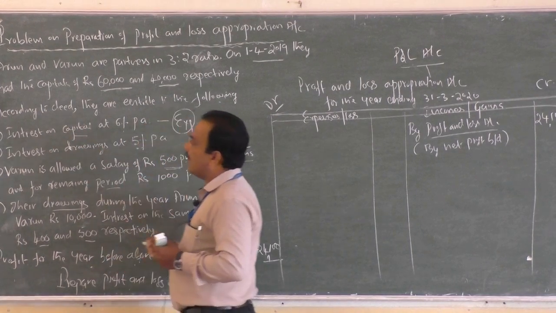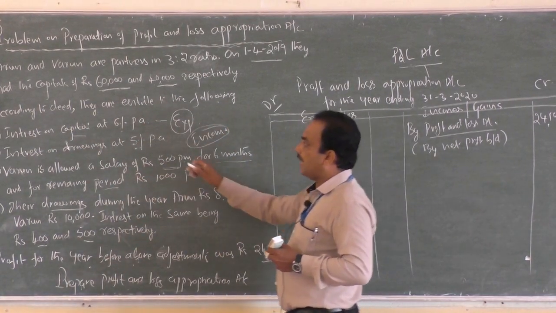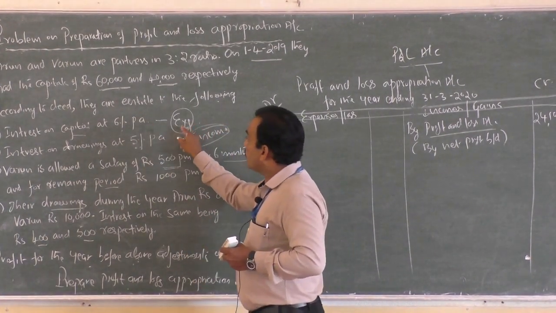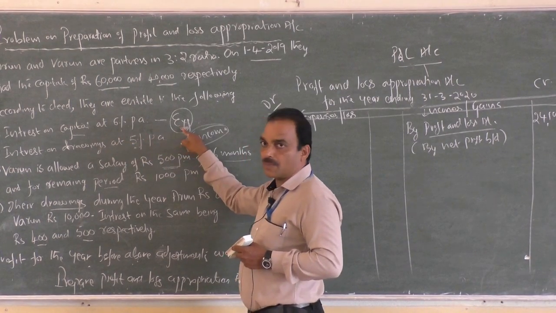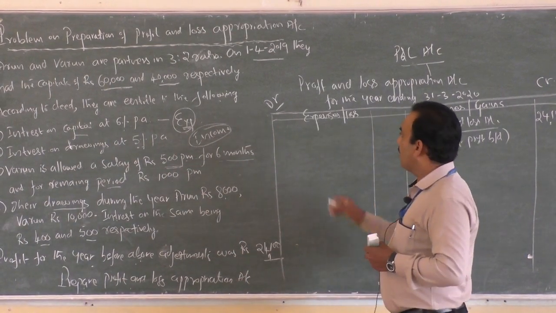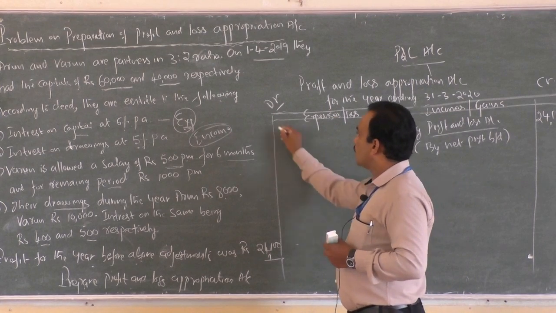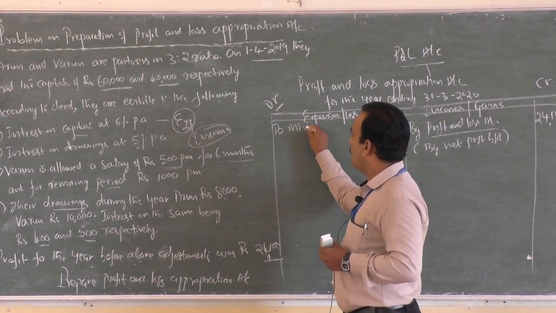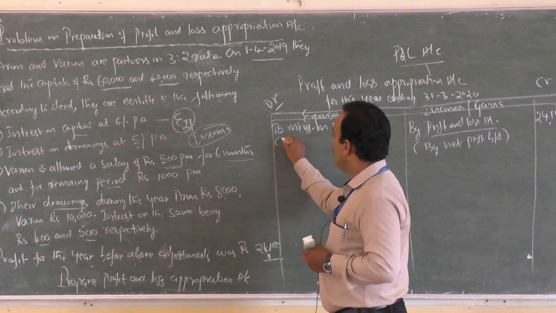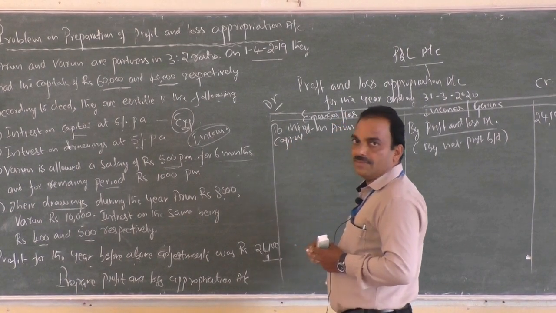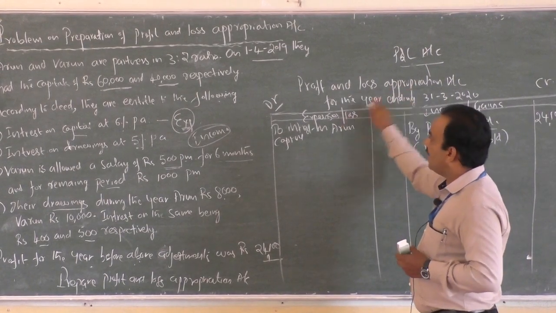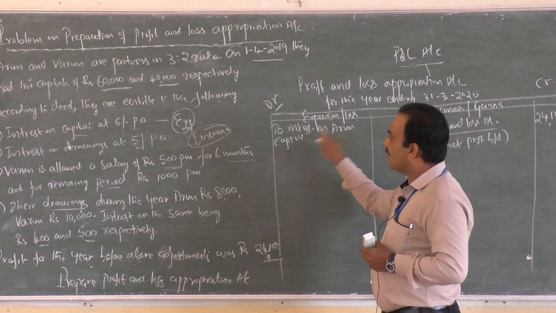Number 1, interest on capital. See here, interest on capital, a 6% agreement is there. I already explained that interest on capital is expense because business is required to give the interest to the owner, I mean to the partner. Therefore it is expense. Debit all those expenses. So to interest on Arun capital, which is the entry. The adjusting entry is profit and loss appropriation account debit to interest on Arun's capital.